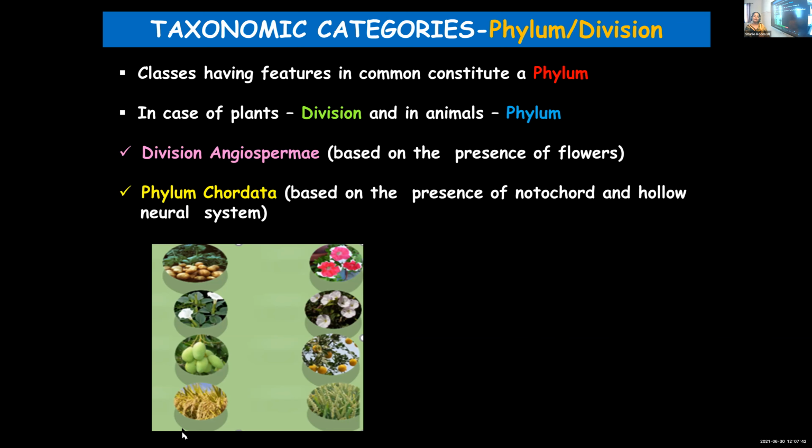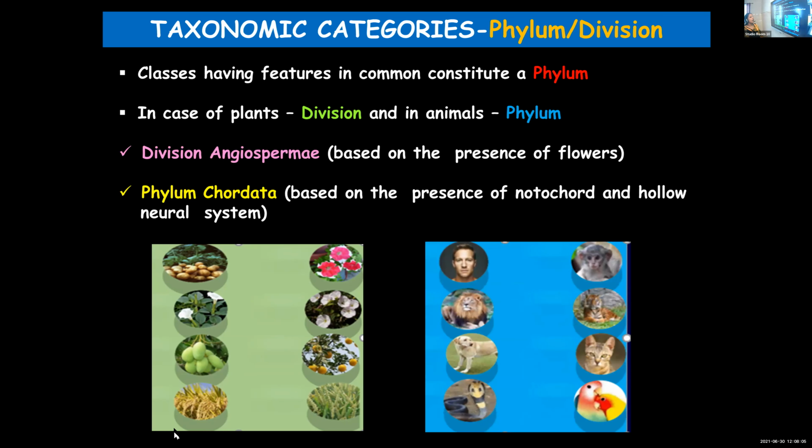What is a notochord? It's a long rod. Not remembering what you learned in class 9, this notochord will change into a vertebral column. Then the hollow neural system will develop into a nervous system later. So phylum Chordata categorization is based on the presence of notochord and hollow neural system. Once we change from the embryo state into the adult stage, these structures also will undergo transformation.